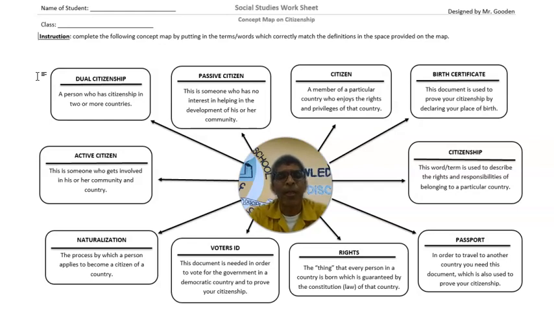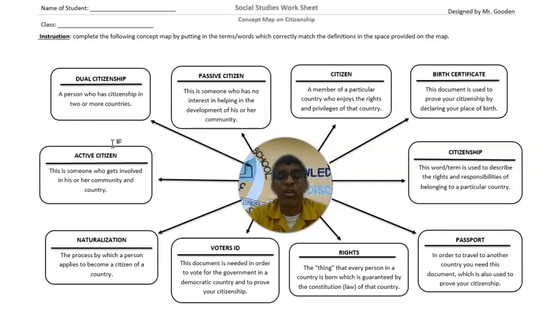All right. Now, below that we have active citizen. An active citizen is someone who gets involved in his or her community or country. Now, when I use the word community or country, I'm not only talking about the community where you live, or only about the country that you live in. I'm also talking about the space where you reside, where you spend a lot of your time.